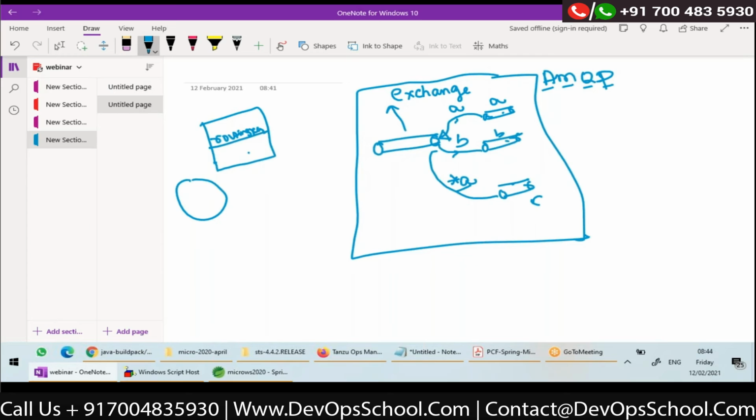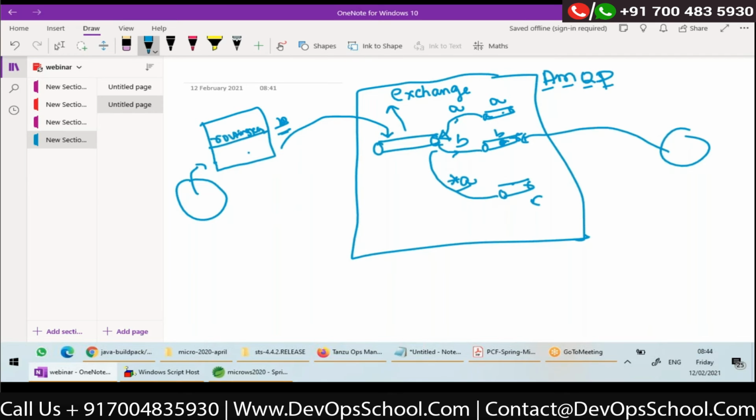Let's say a client is sending a message with routing key as B. The message goes to the exchange. Based on the routing key B, the exchange will put the message inside this queue. And this queue can have receivers or listeners. They will receive this message.